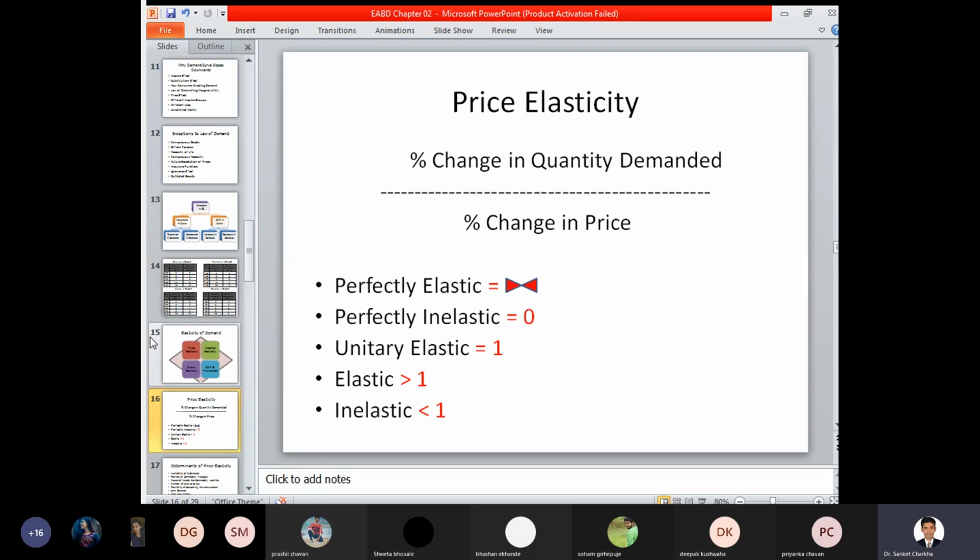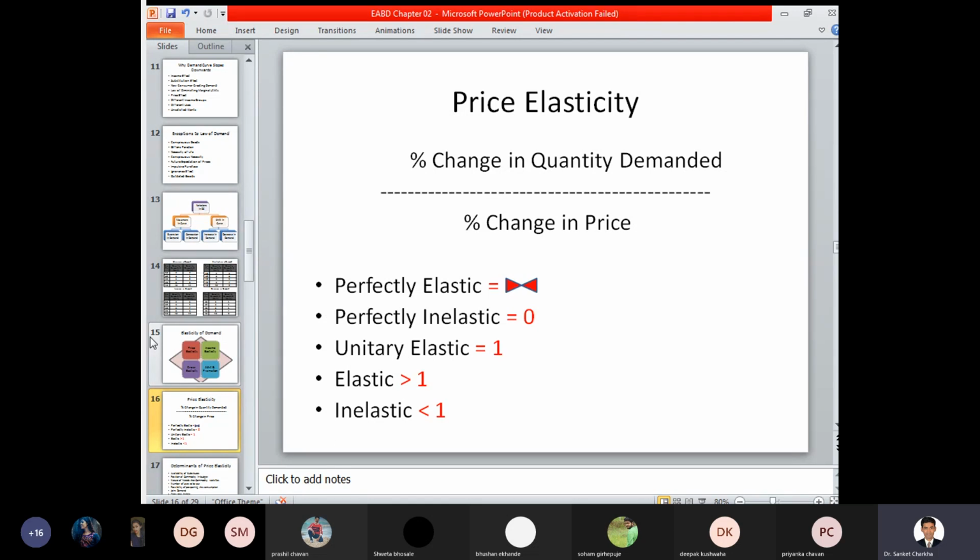Further, the price elasticity of demand is divided into 5 types: perfectly elastic demand, perfectly inelastic demand, unitary elastic demand, and elastic and inelastic price elasticity of demand. Perfectly elastic demand is equal to infinity.